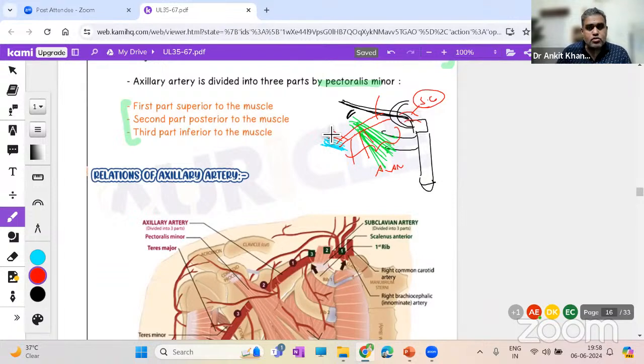So bony landmarks are what? You should know 2-3 things. You have to make the first rib. To make it, you should make the sternum and first rib covered by the clavicle. And here you can make the pectoralis minor just to divide the artery into 3 parts, part number 1, 2, and 3. So first rib, sternum, pectoralis minor muscle, make a red artery, show 5-6 branches coming out of it. That's it. And then you can name the branches.